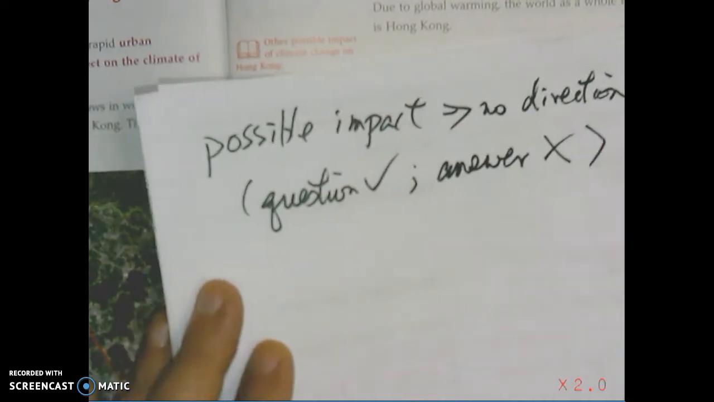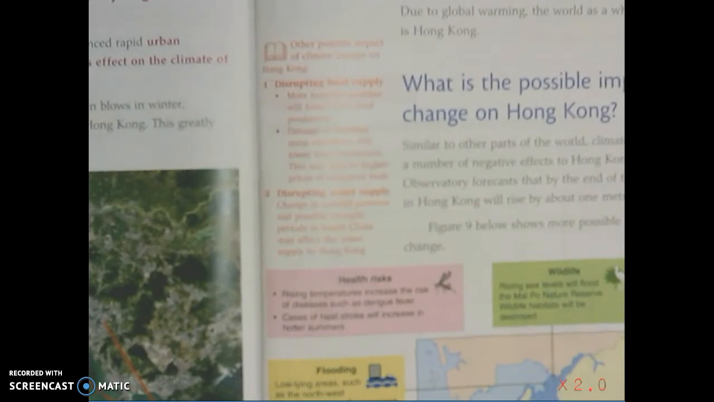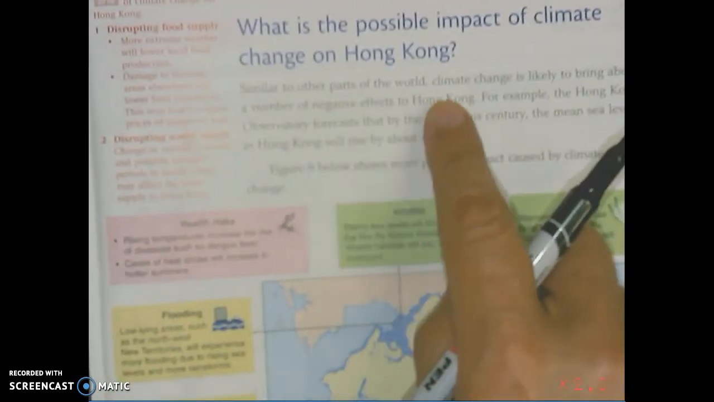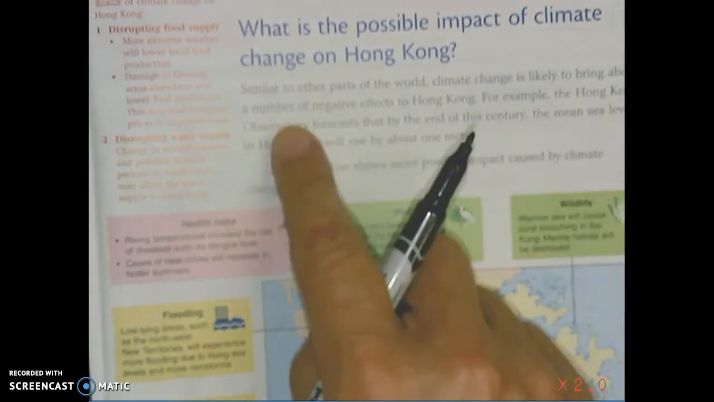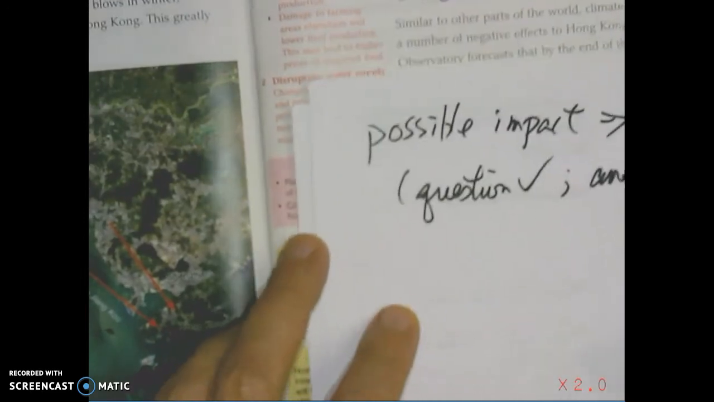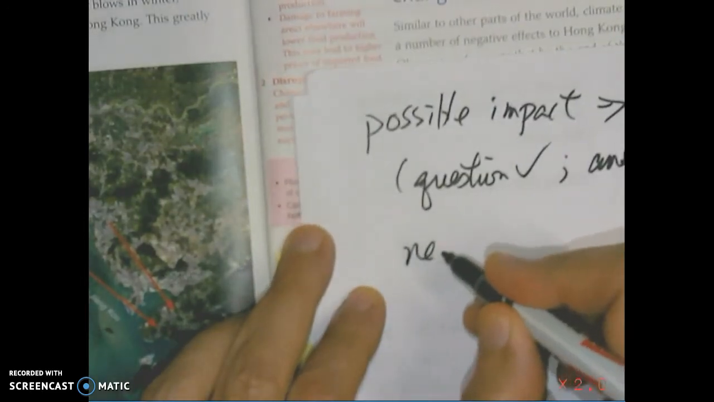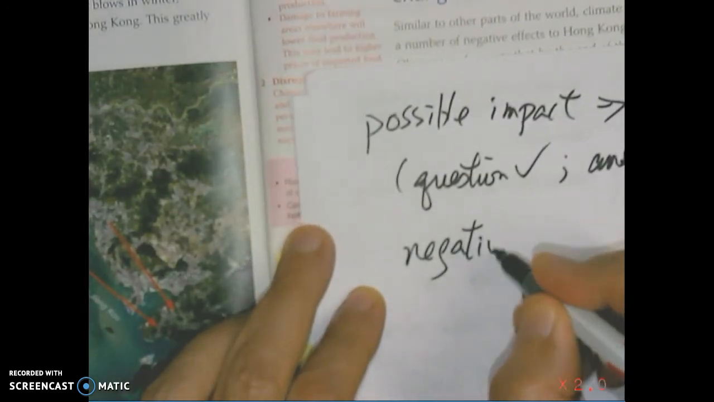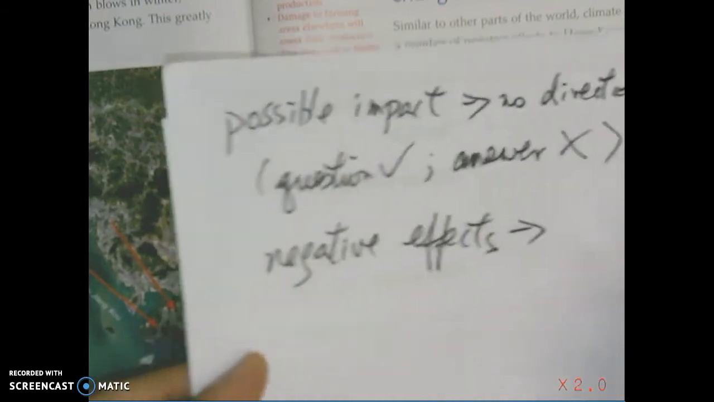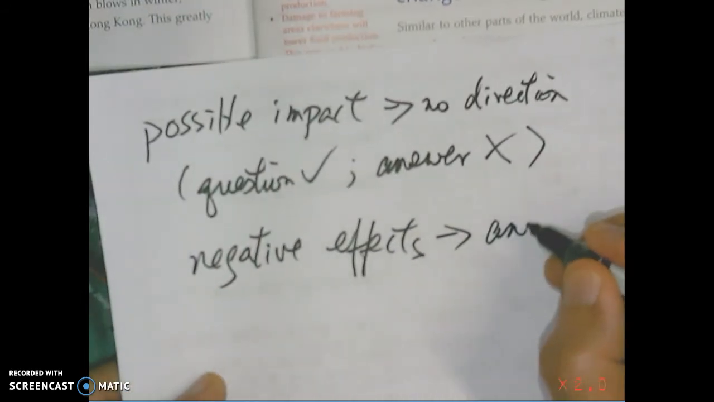So what should we do? Look at the answer in the textbook. Similar to other parts of the world, climate change is likely to bring about a number of negative effects. Pay attention to this. Negative effects. So for an answer sentence,